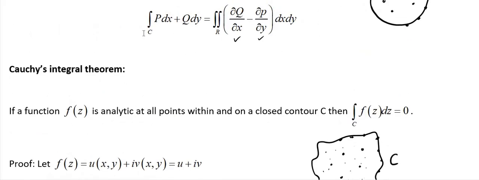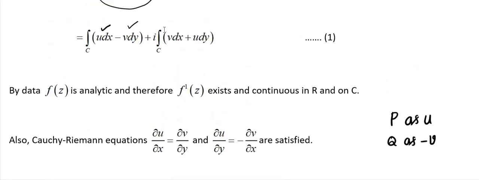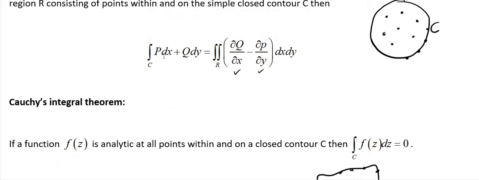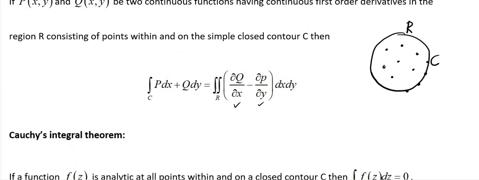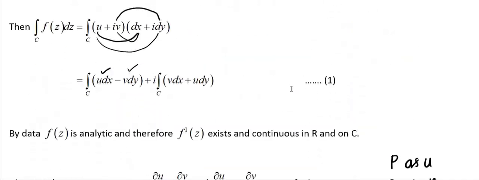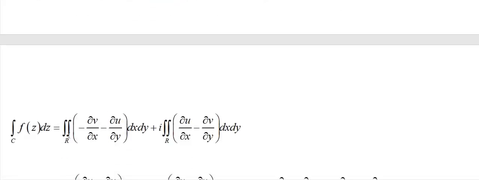so integration p as u. So u dx minus v dy is equal to double integration over R minus dou v by dou x minus dou u by dou y dx dy. So observe here, minus dou v by dou x minus dou u by dou y dx dy.